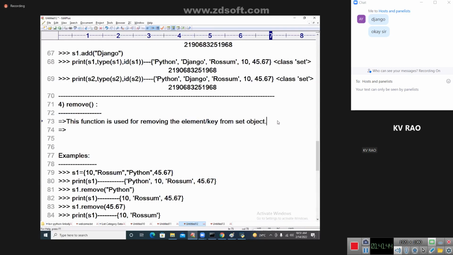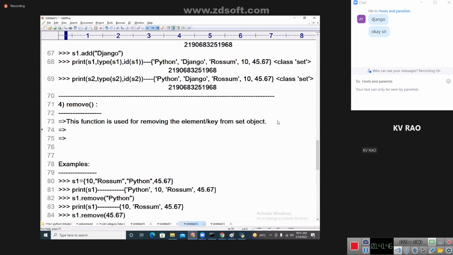Very clear, ma. If the element does not exist in the set object, what can we do?